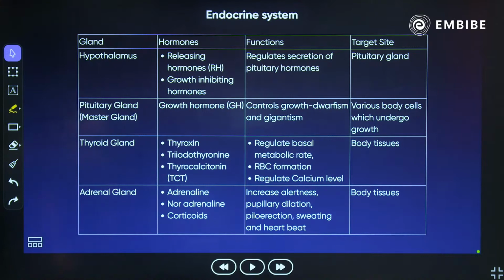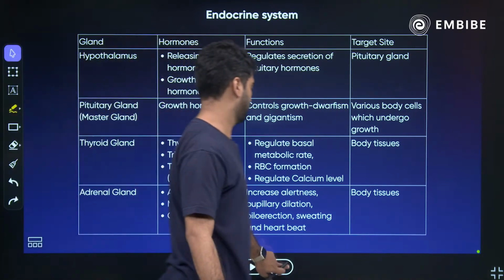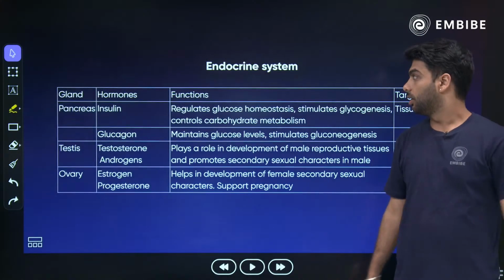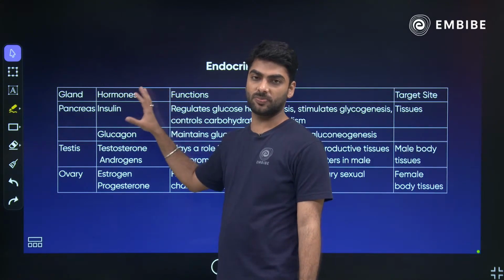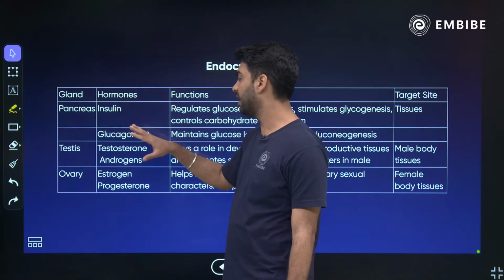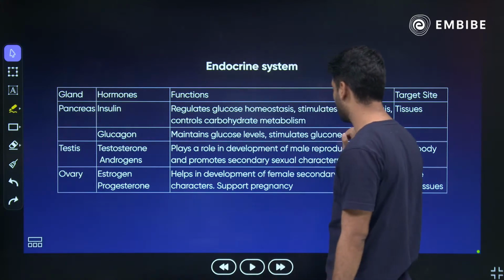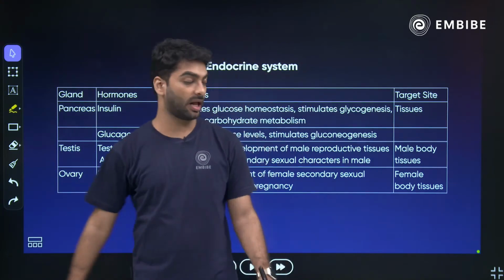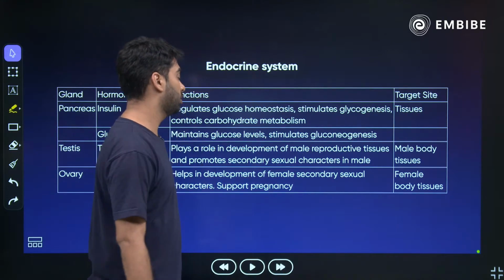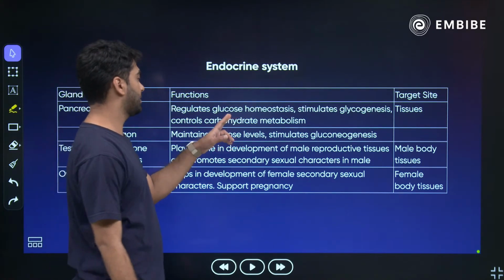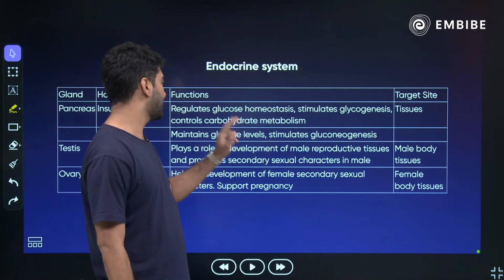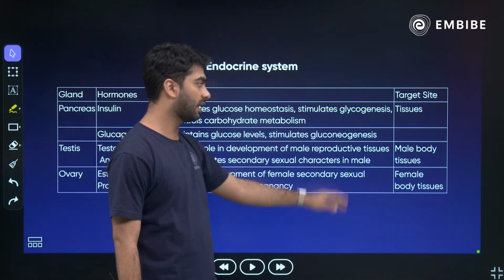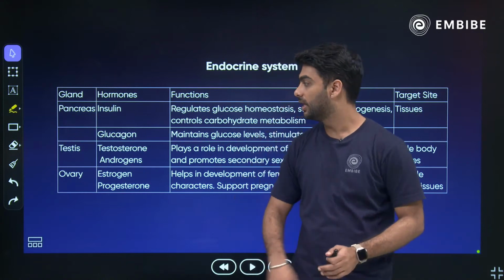Chalo. Moving on to the next. Pancreas. Pancreas secretes insulin which is responsible for controlling the blood glucose level and glucagon which maintains the glucose level and gluconeogenesis. It regulates the glucose homeostasis, stimulates glycogenesis, controls carbohydrate metabolism, again acts on the body tissues.